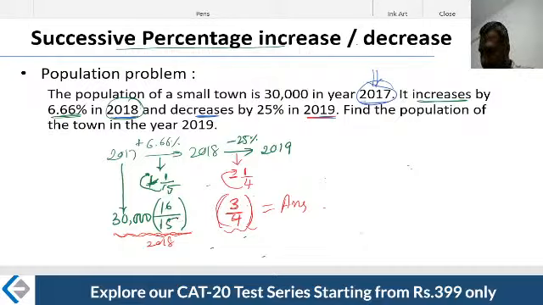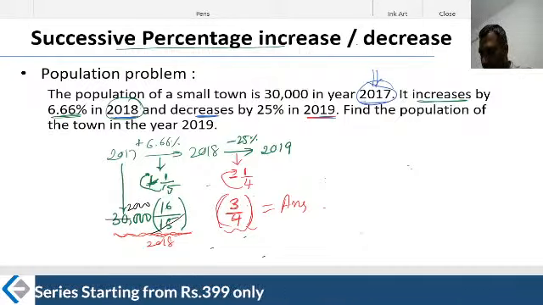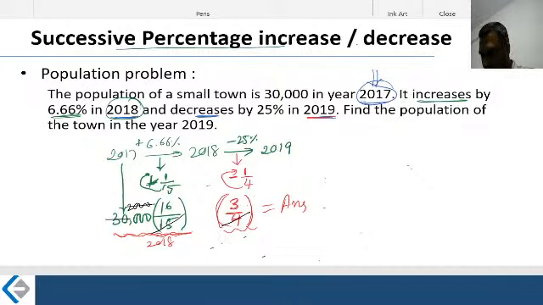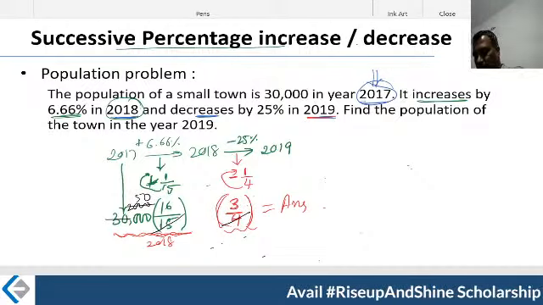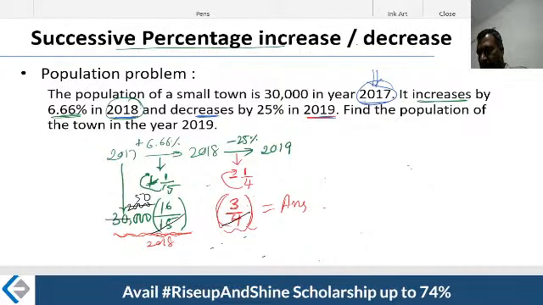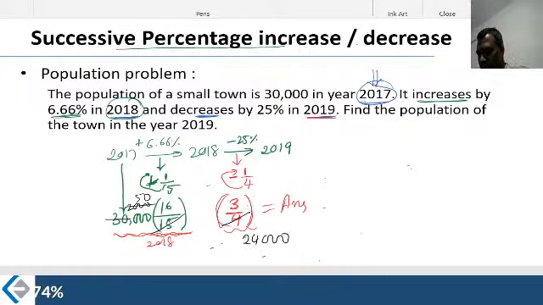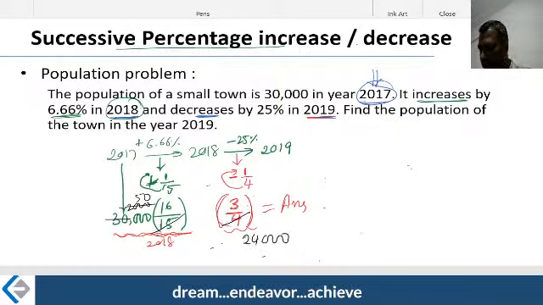15,2000 times 15,2000 times, then 4, 50 times, 450 times. Therefore, you would say 48 into 50, which is nothing but 24,000. So your result is that it has now become 24,000 after some population control. They started off with 30,000, and when they came to 2019, their population is now 24,000.